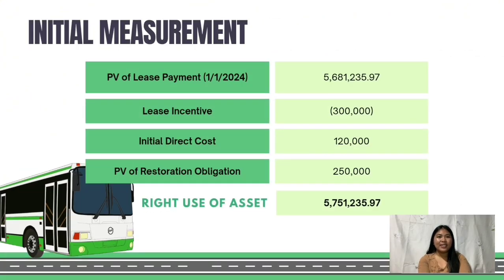Third, let's compute the right of use asset. The right of use asset starts with the lease liability and is then adjusted for other initial measurement items. The 300,000 lease incentive is deducted, while the 120,000 initial direct cost and the 250,000 present value of restoration obligation are added. After this adjustment, the initial right of use asset is recognized at 5,751,235.97.